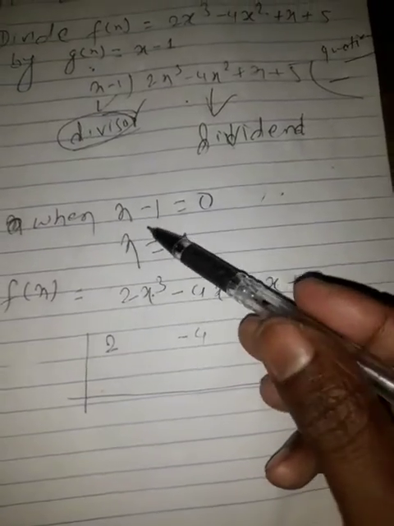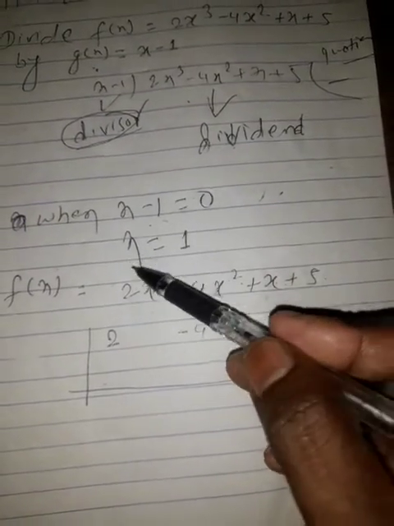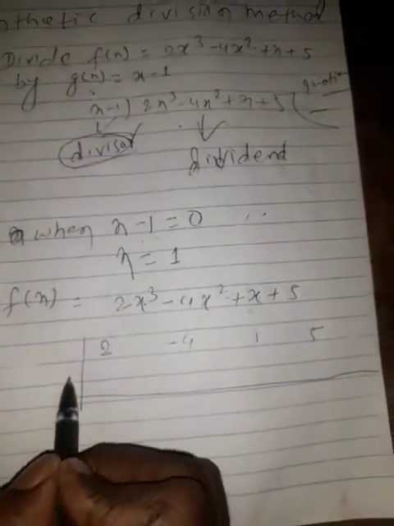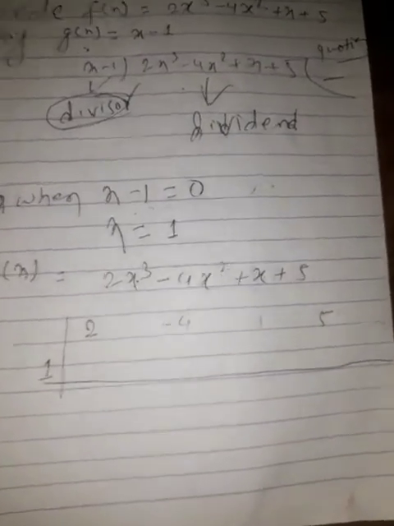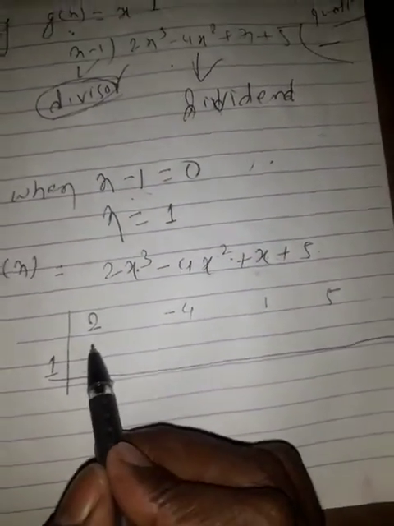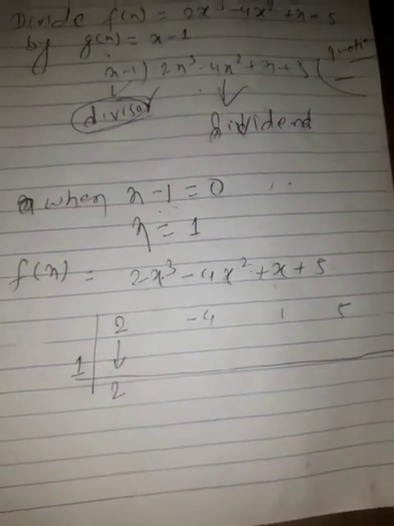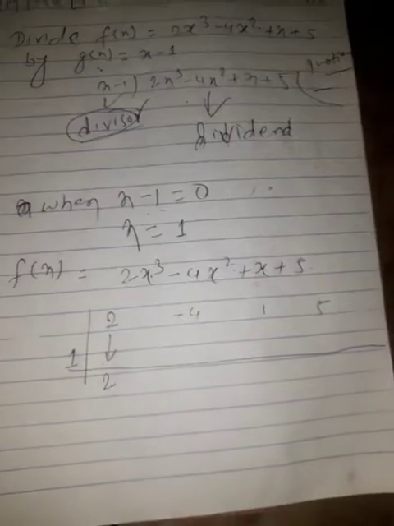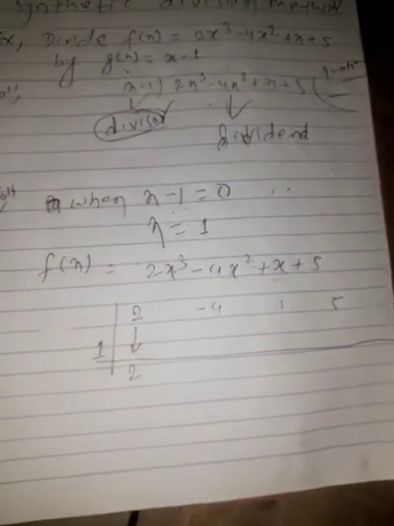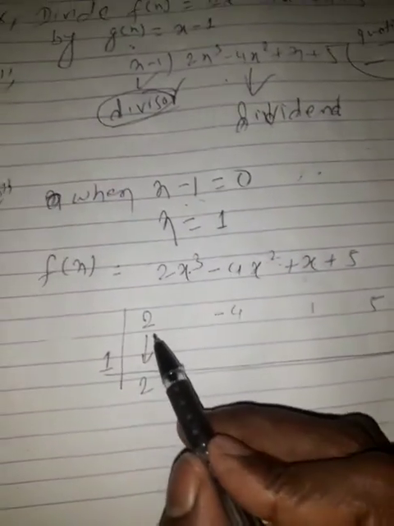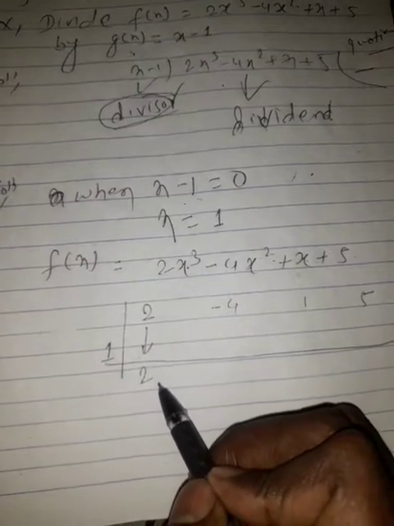When we compare x minus 1 is equal to 0, the value of x is 1. So take 1 here. This is the method to divide by the synthetic division method. What is the rule? The rule is that the first number should be brought down the same. I repeat, listen carefully: 2 should be brought downward.